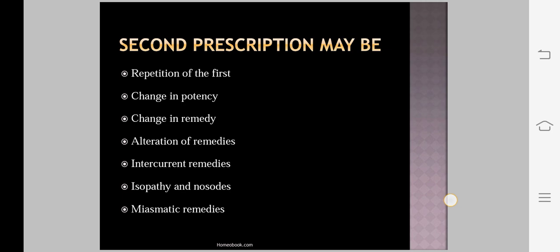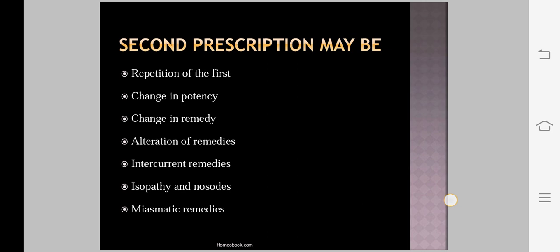In the first prescription you give the higher potency, but sometimes in second prescription you may require a low potency in some incurable cases, or where structural changes occur in a patient, or the patient goes into deep pathological changes. In those cases you may require a low potency in second prescription where the disease is incurable.